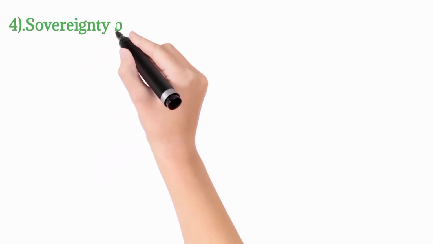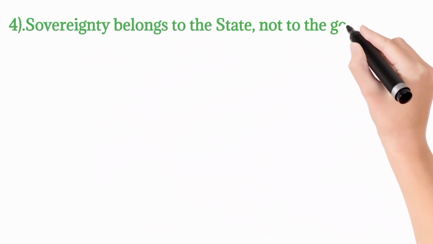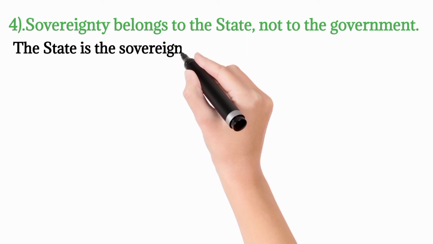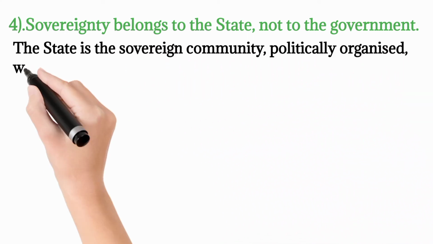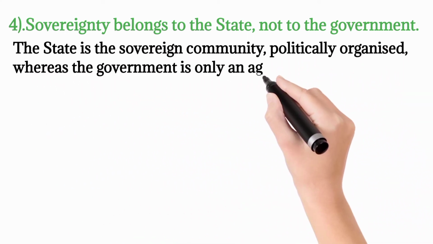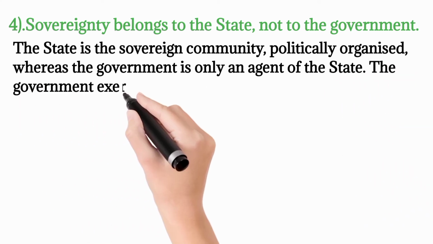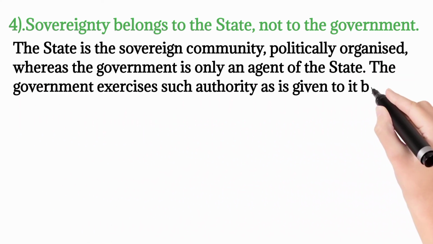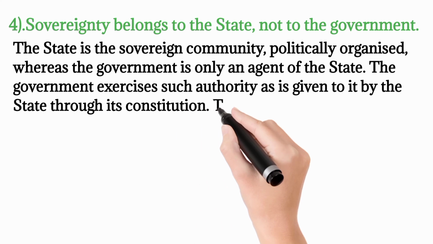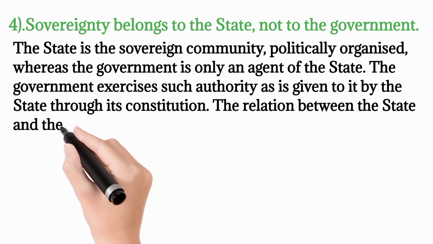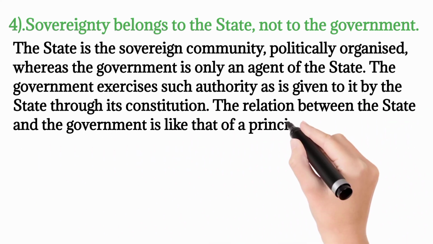Number 4. Sovereignty belongs to the state, not to the government. The state is the sovereign community, politically organized, whereas the government is only an agent of the state. The government exercises such authority as is given to it by the state through its constitution. The relation between the state and the government is like that of a principal and his agent.